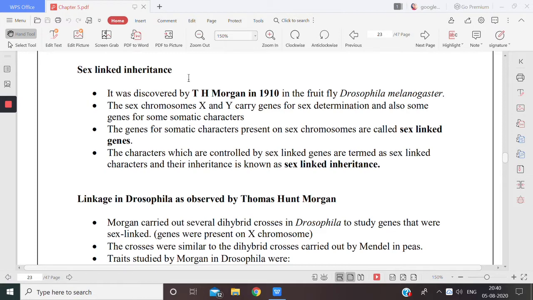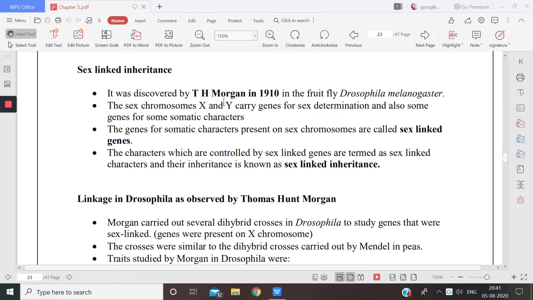Similarly, Morgan discovered in 1910 in the fruit fly Drosophila that it also had two sex chromosomes, X and Y. These sex chromosomes were carrying the genes for sex determination, like if it is X, then it's female.